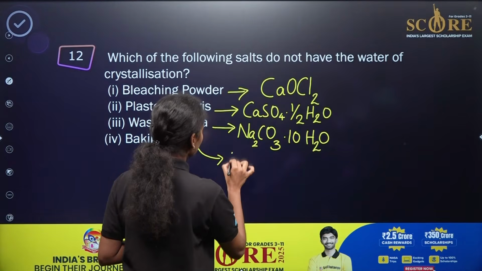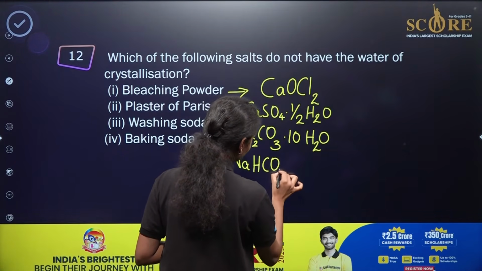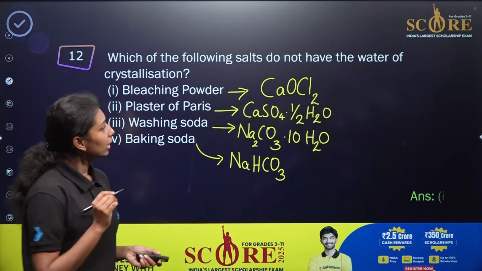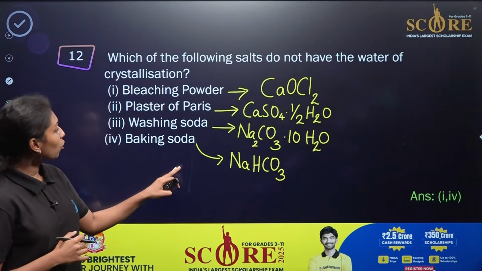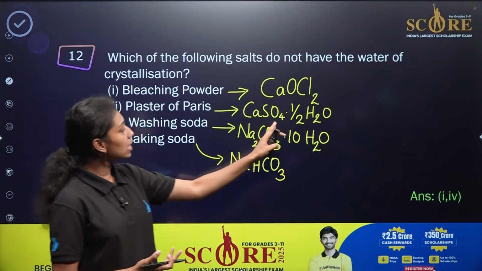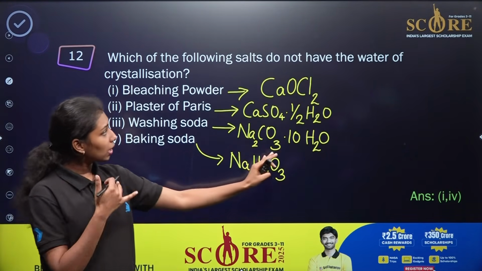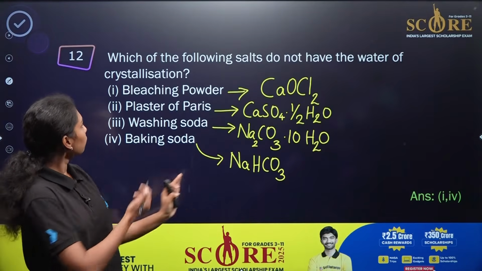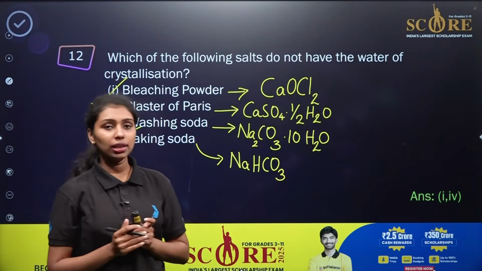Then baking soda means NaHCO3, right? So if you are comparing here, in the case of first and fourth compound, there is no water of crystallization. But in the case of plaster of Paris, it is CaSO4 dot half H2O, and for washing soda, it is Na2CO3 dot 10 H2O. So which one is not having the water of crystallization? 1 and 4, right? Bleaching powder and baking soda. So 1 and 4 are the correct answers here.